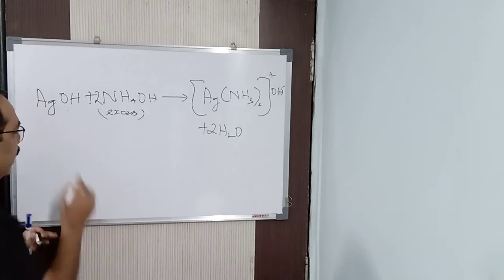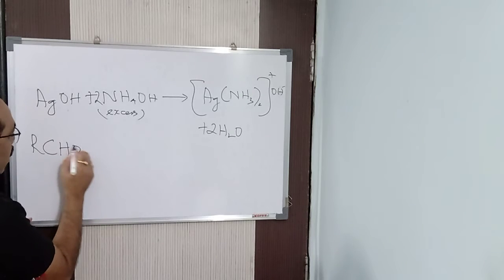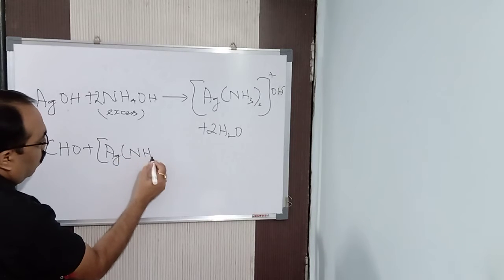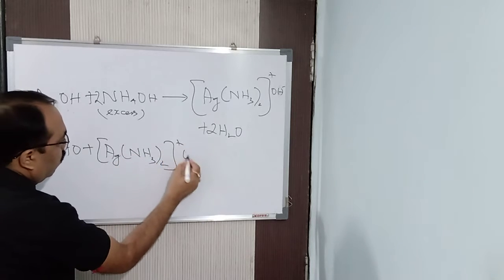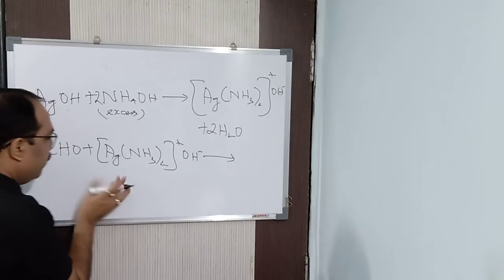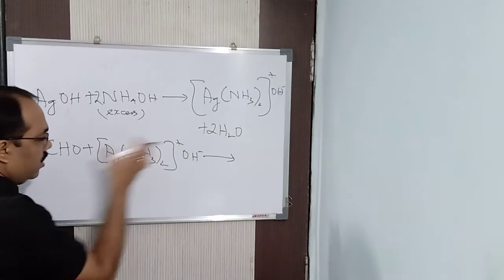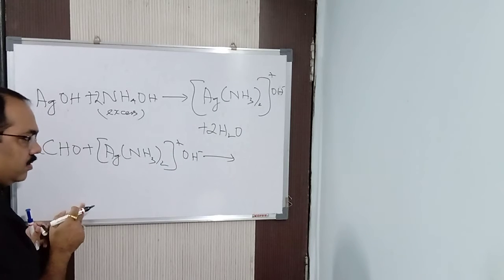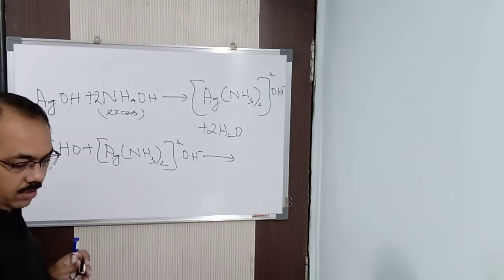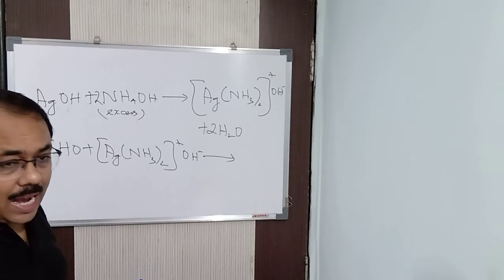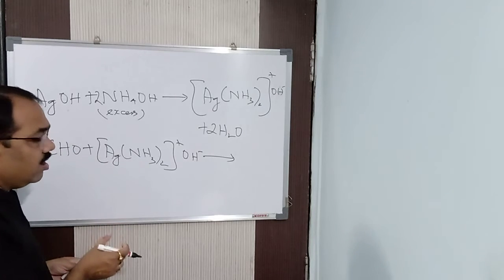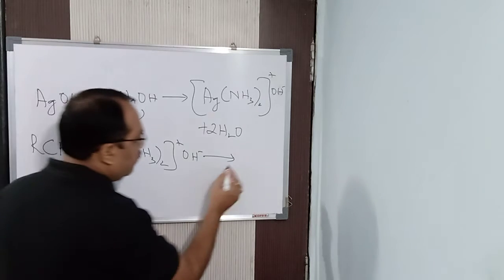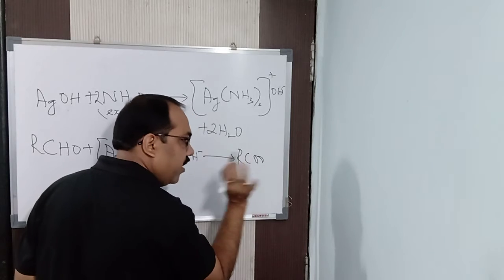Now when an aldehyde reacts with Tollens reagent, RCHO plus Ag(NH3)2 plus OH minus, what will happen? What I said: the aldehyde will get oxidized and this will get reduced. The aldehyde will get oxidized to nothing but an acid. And since the ammonium radical is there, it will react with it to form the corresponding salt. So what am I going to get? RCOOH, definitely, will be formed.